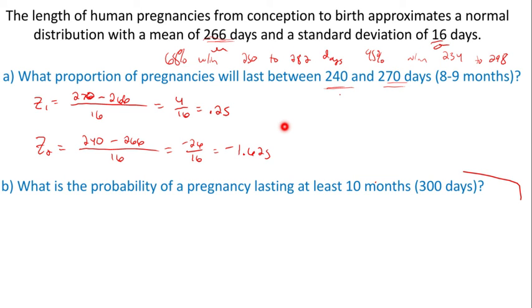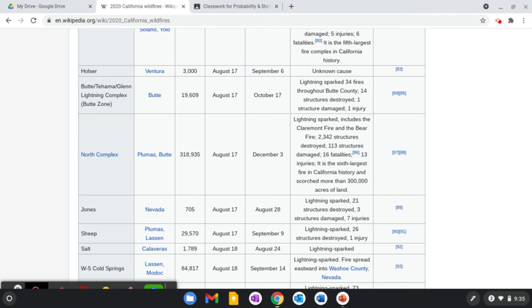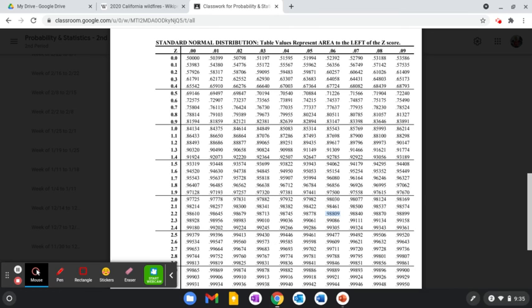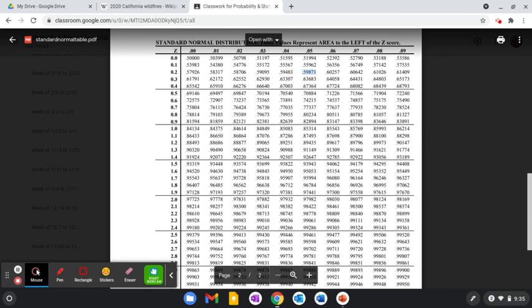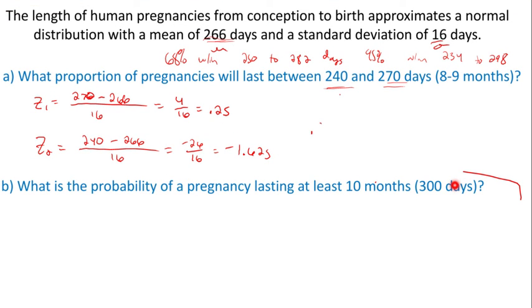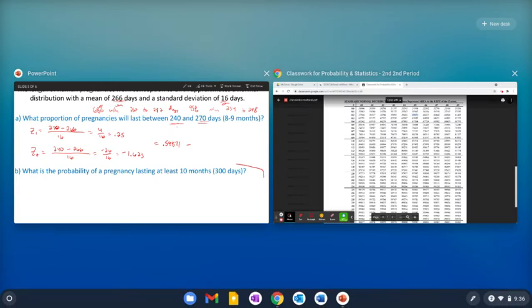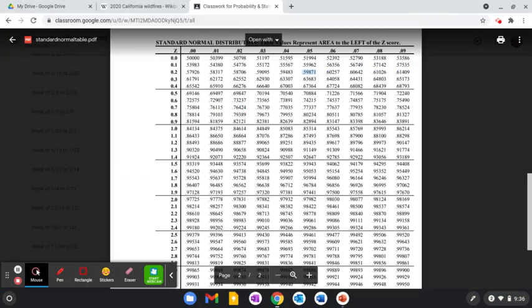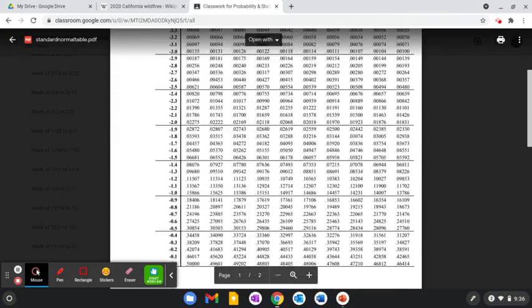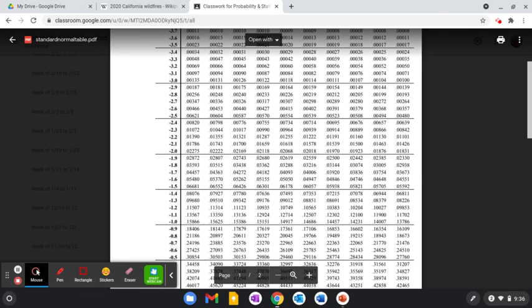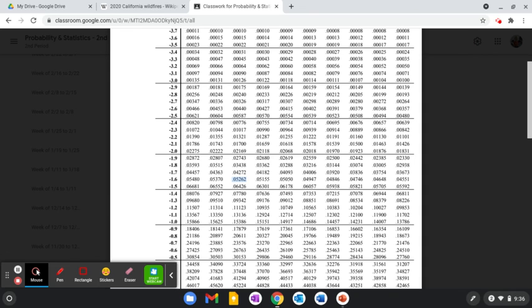So again, we want to do the bigger table value minus the smaller, which is going to be the table value of 0.25 first. So I'll look that up. 0.25 is right here. 0.59871. Minus our smaller one of negative 1.62. Negative 1.62 is going to be right here. 0.05262.